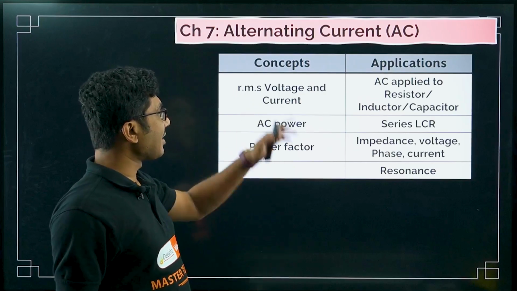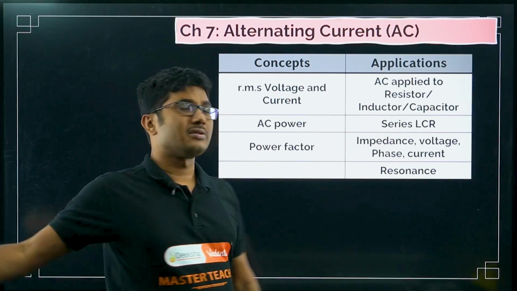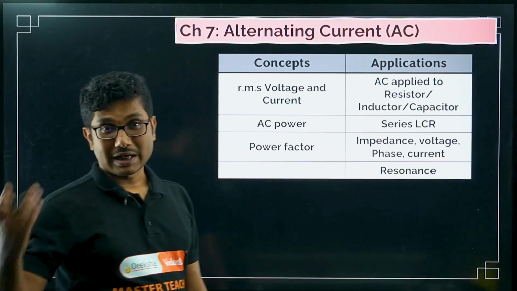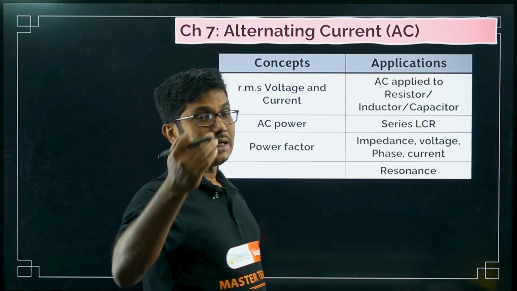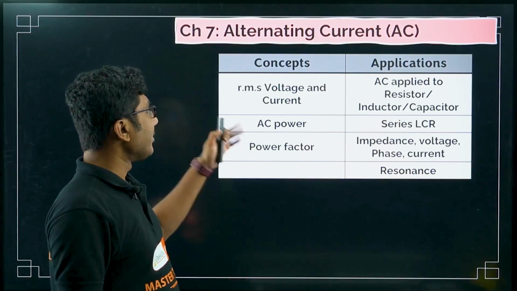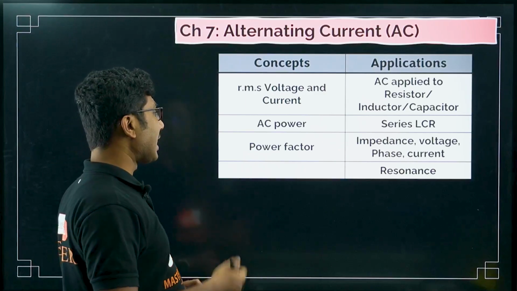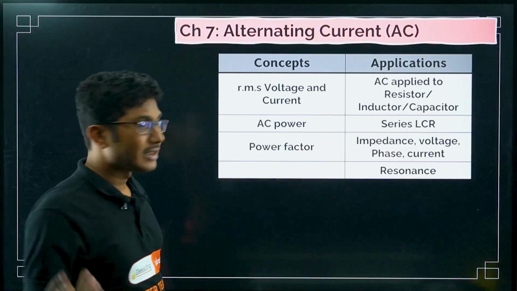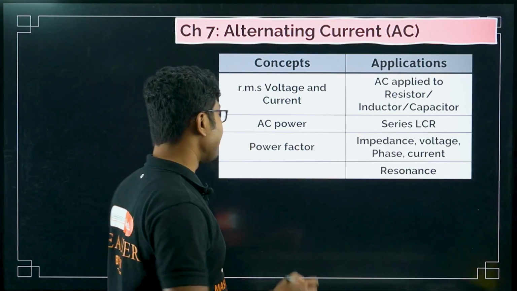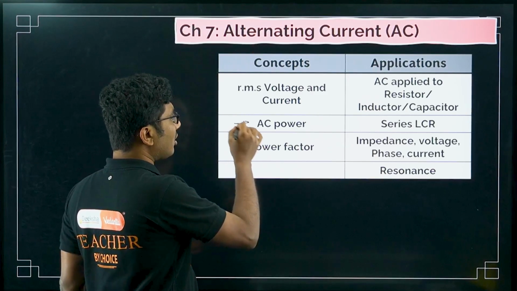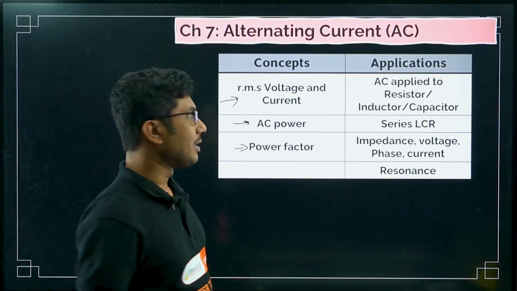Apart from numericals, the RMS voltage and current concept you need to know, because sometimes in the numerical section they will ask what is RMS voltage, what is RMS current. So you have to know the relationship. Sometimes it might come as an MCQ question as well. Now AC power, the formula for AC power, how it differs from DC power, you have to remember. Power factor is also an important concept, how the power factor determines how much power is absorbed in the circuit. These are for short answer type questions, or MCQ and fill in the blanks type questions.